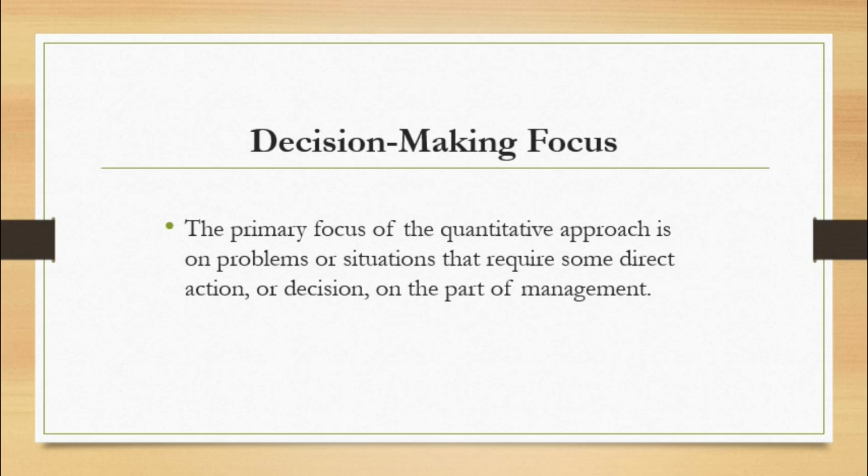The primary focus of the quantitative approach is on problems or situations that require some direct action or decision on the part of management. So under decision making focus, the main thing is understanding the quantitative approach on problems which require some direct action or decisions.